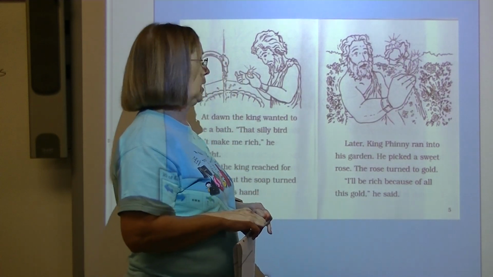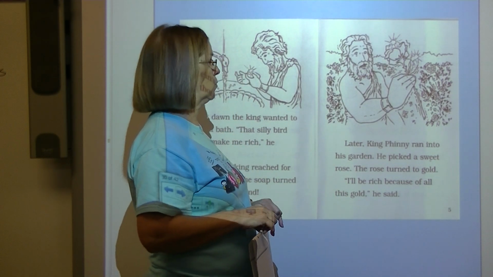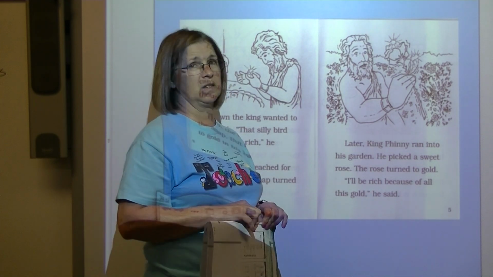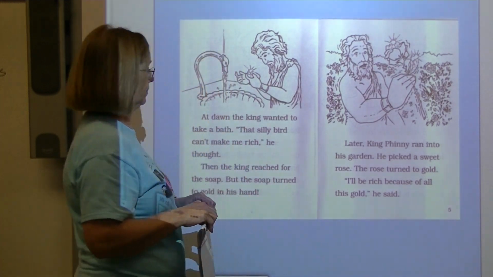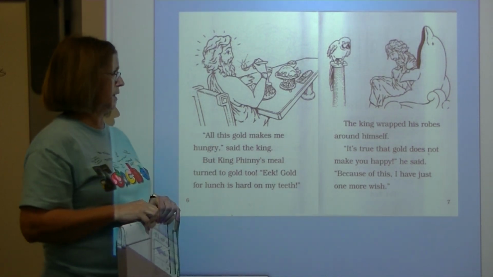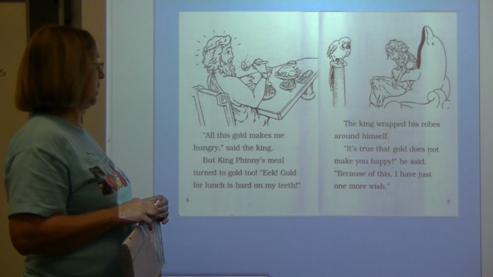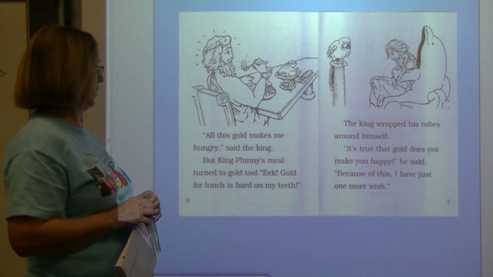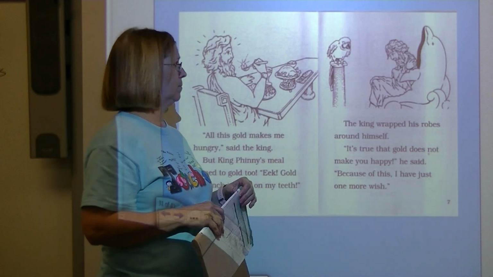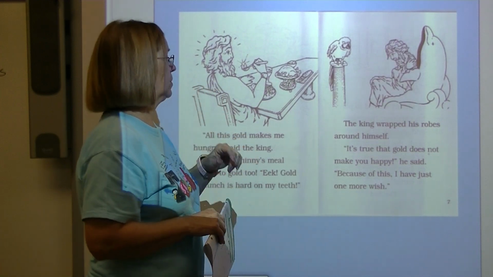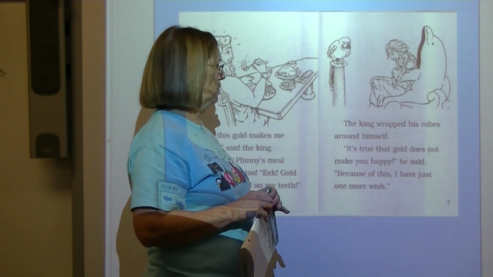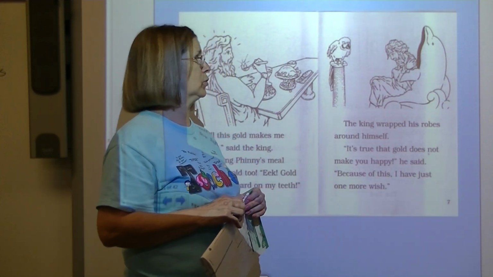Later, King Phony ran into his garden. He picked a sweet rose. The rose turned to gold. I'll be rich because of all this gold, he said. All this gold makes me hungry, said the king. But King Phony's meal turned to gold too. Eek! Gold for lunch is hard on my teeth. The king wrapped his robes around himself. It's true that gold does not make you happy, he said. Because of this, I have just one more wish.